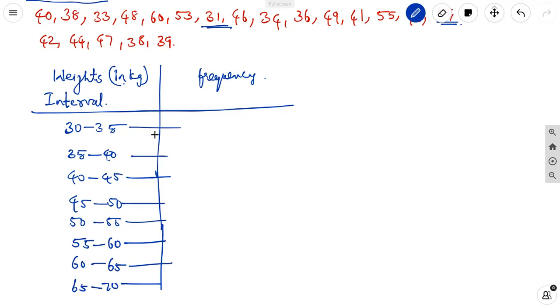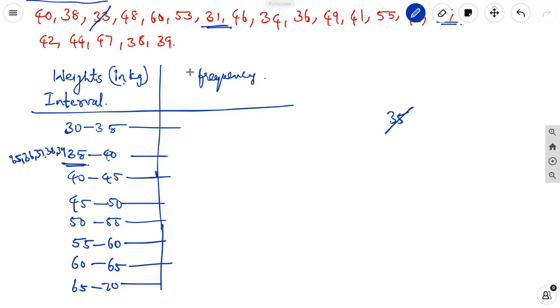Here 30 to 35 means we are not including 35. The lower limit of each interval is included in that interval only.